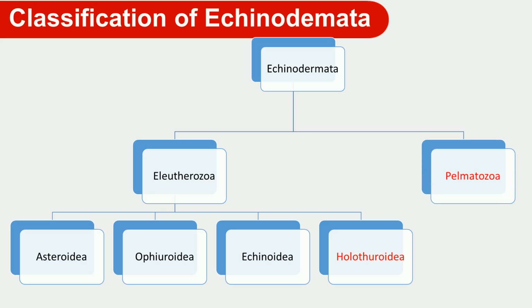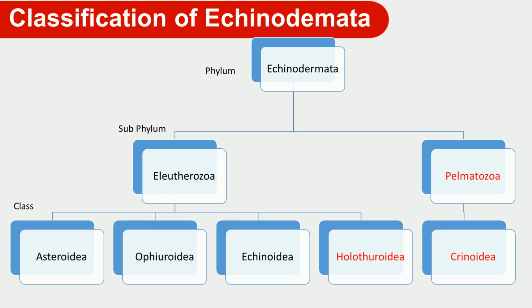Then the second subphylum belonging to the phylum Echinodermata is Pelmatozoa. Those animals have a stalk. That part we discuss in today's session. This subphylum has 1 class, Crinoidea. So we cover these 3 levels: phylum, subphylum and class. The examples we discussed in the last lecture are the starfish, the brittle star and the sea urchin. In today's session we discuss the sea cucumber or Thyone, and the Crinoidea example is the feather star.